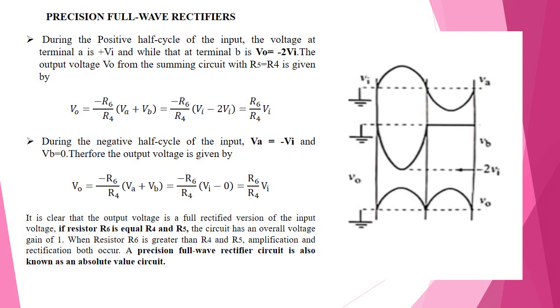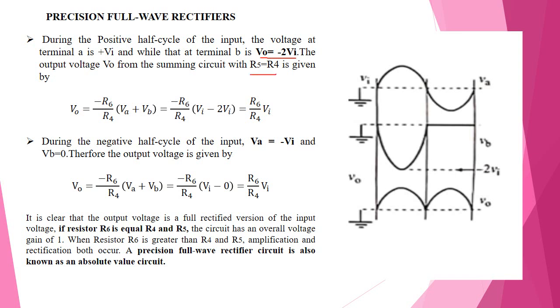Now the operation of this precision full-wave rectifier. During the positive half cycle of the input, the voltage at terminal A is positive. Then at output terminal VB, what happens? V0 is equal to 2 times Vi.